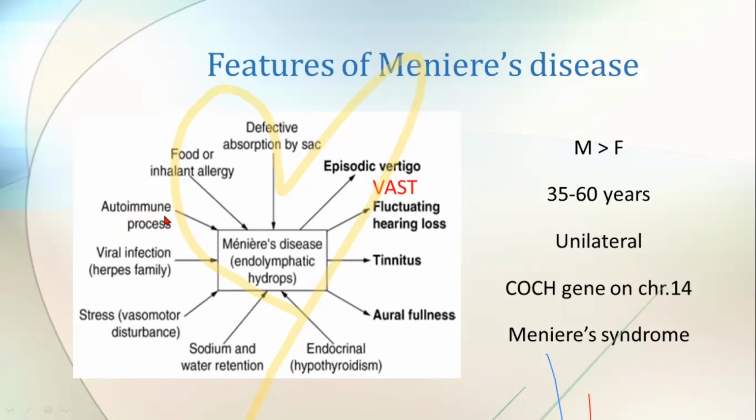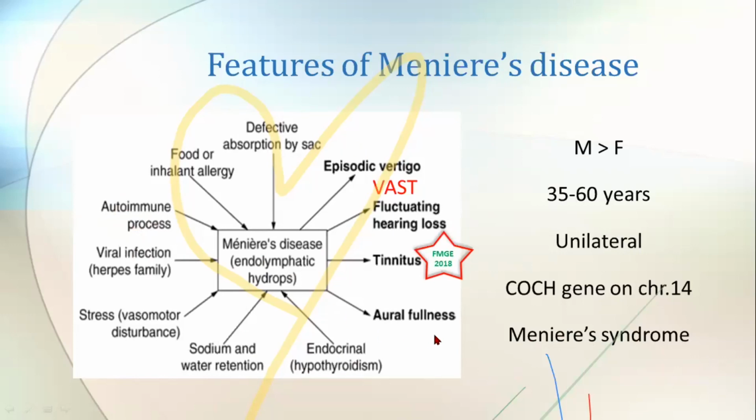In such cases, the Meniere's can be due to this autoimmune pathology. In cases where you know the cause, like autoimmune disease or viral infection or hypothyroidism, you can call it Meniere's syndrome. If it is idiopathic, it is Meniere's disease. If the cause is known, then it is Meniere's syndrome.